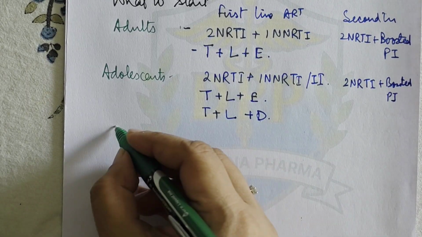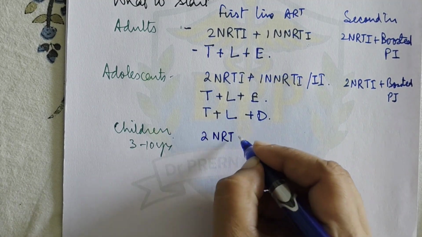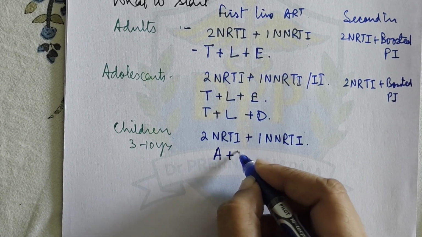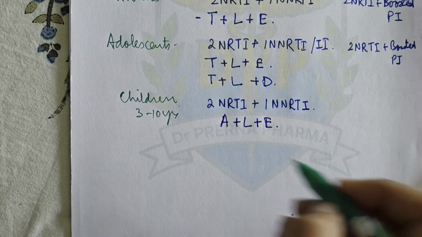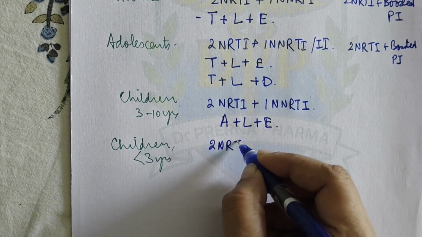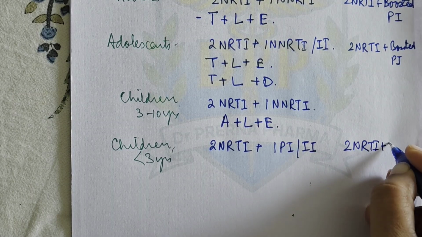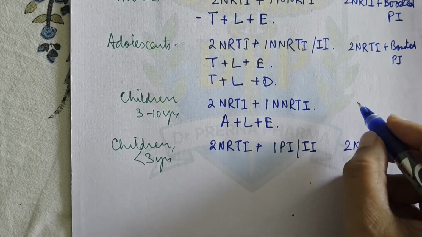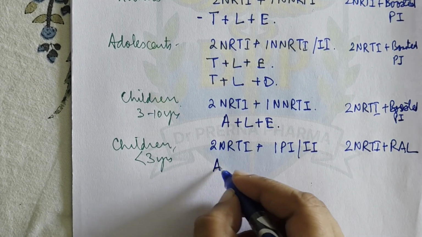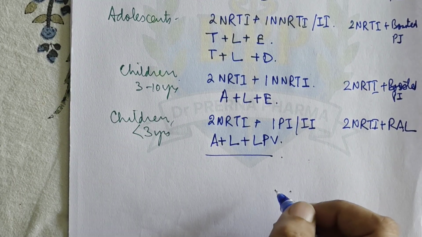Okay, then next in children 3 to 10 years, we give 2 NRTI plus 1 NNRTI. So here we give abacavir plus lamivudine plus efavirenz. Okay, and in children less than 3 years, we give 2 NRTI plus 1 PI, or we can give an integrase inhibitor. Here it is 2 NRTI plus raltegravir can be given, and in children 2 NRTI plus boosted PI. So here the drug is abacavir plus lamivudine plus lopinavir plus ritonavir. So these are the treatment regimens.